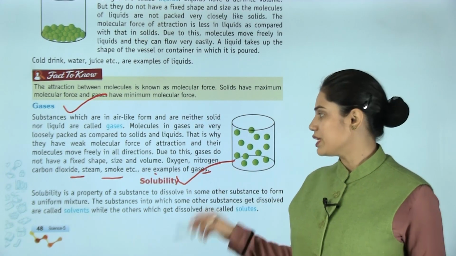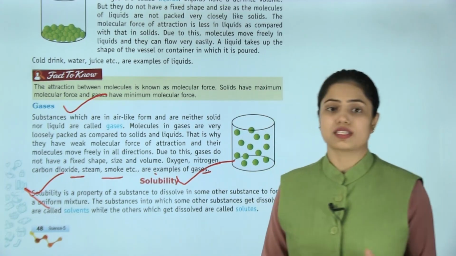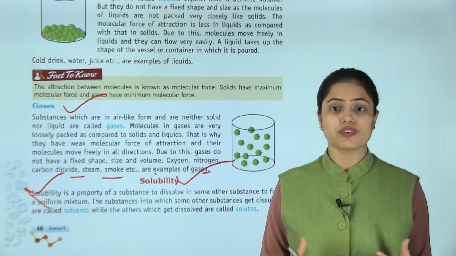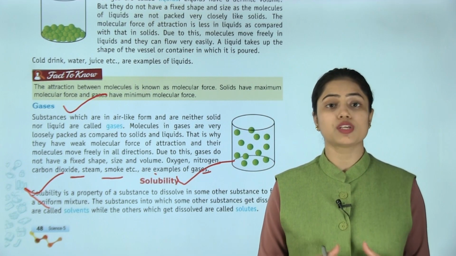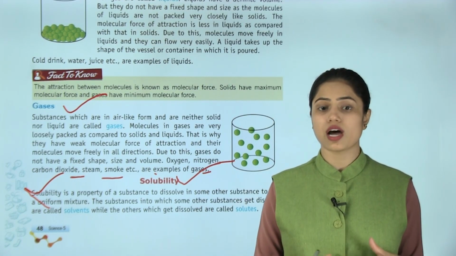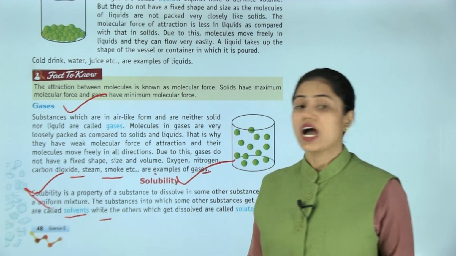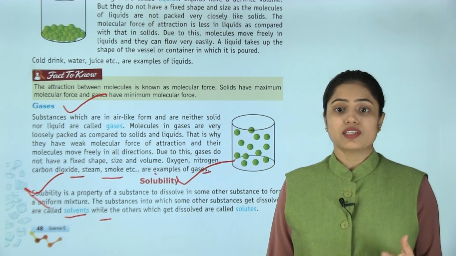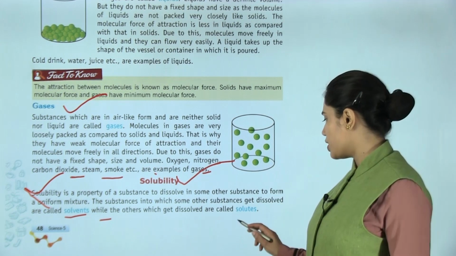Now solubility. Solubility is the ability of a substance to dissolve in some other substance to form a uniform mixture. The substance in which some other substances get dissolved is called the solvent, while the one which gets dissolved is called the solute.